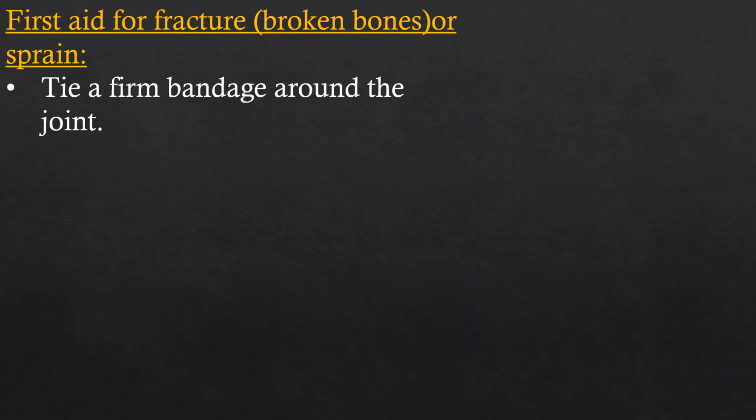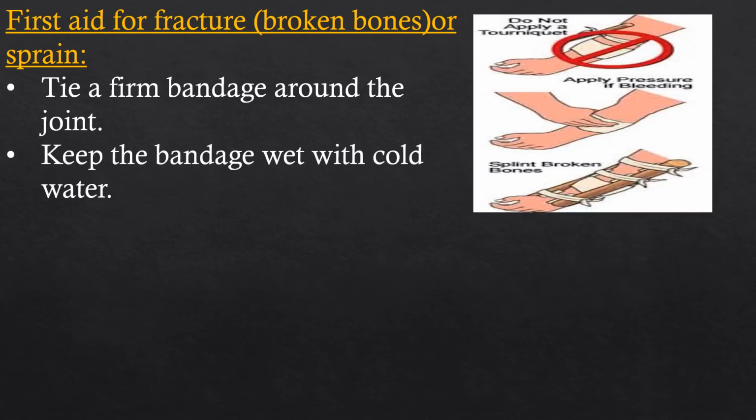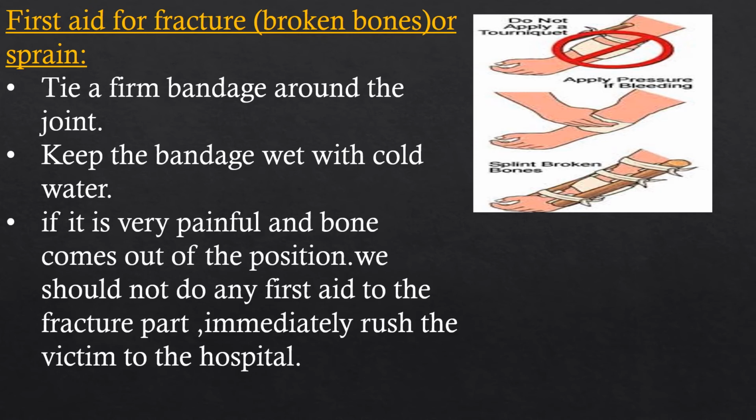If it is a minor fall, tie a fine bandage around the joint, and wet the bandage with cold water. If it is very painful and the bone comes out of position, that means out of shape, we should not do anything for that fracture.